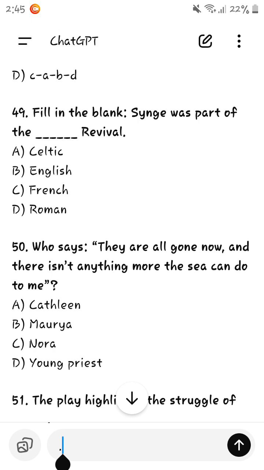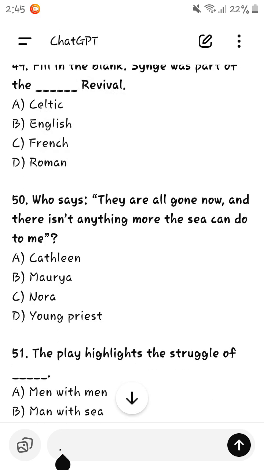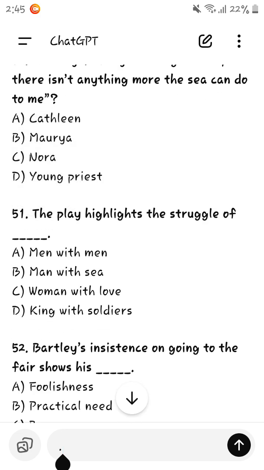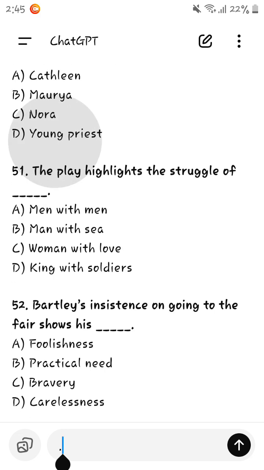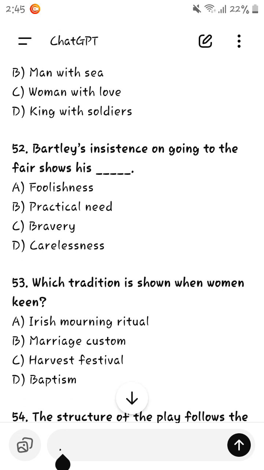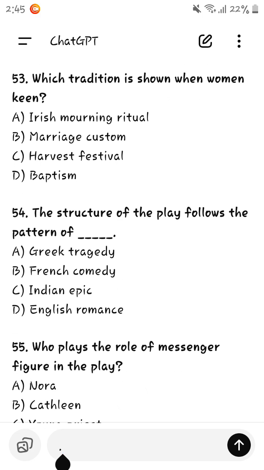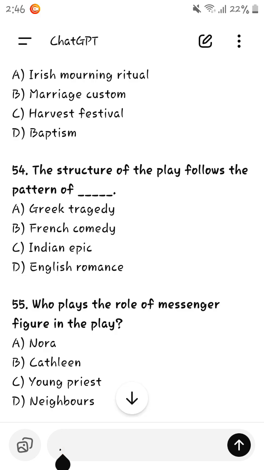Who says they are all gone now and there is nothing more the sea can do to me, Moria? The play highlights the struggle of men with the sea. Bartley's insistence on going to the fair shows his practical need, right? Which tradition is shown when they keen? The Irish mourning ritual. The structure of the play follows the pattern of Greek tragedy.